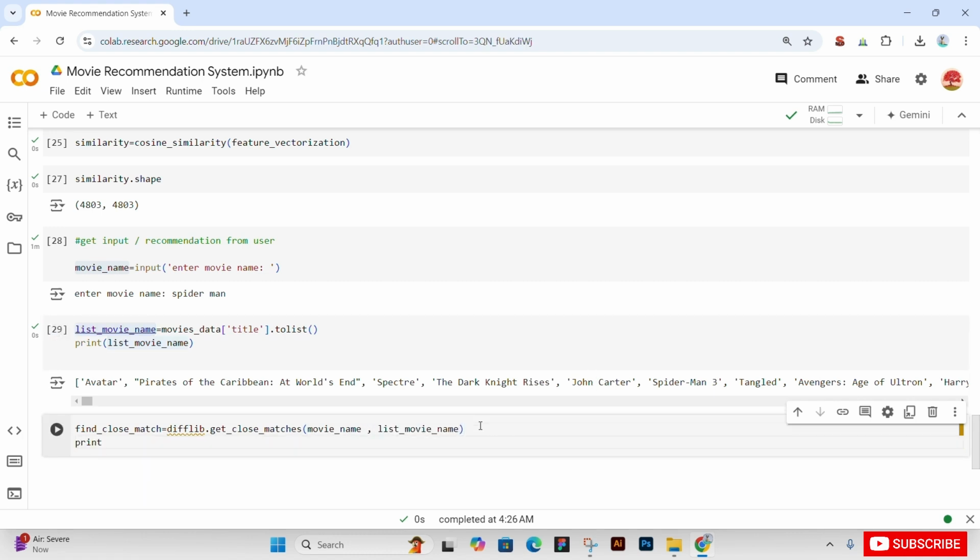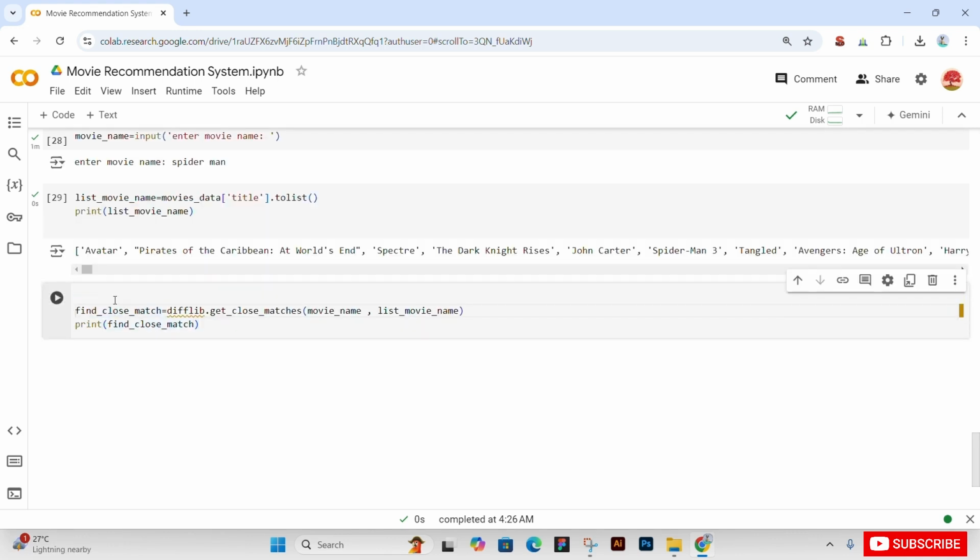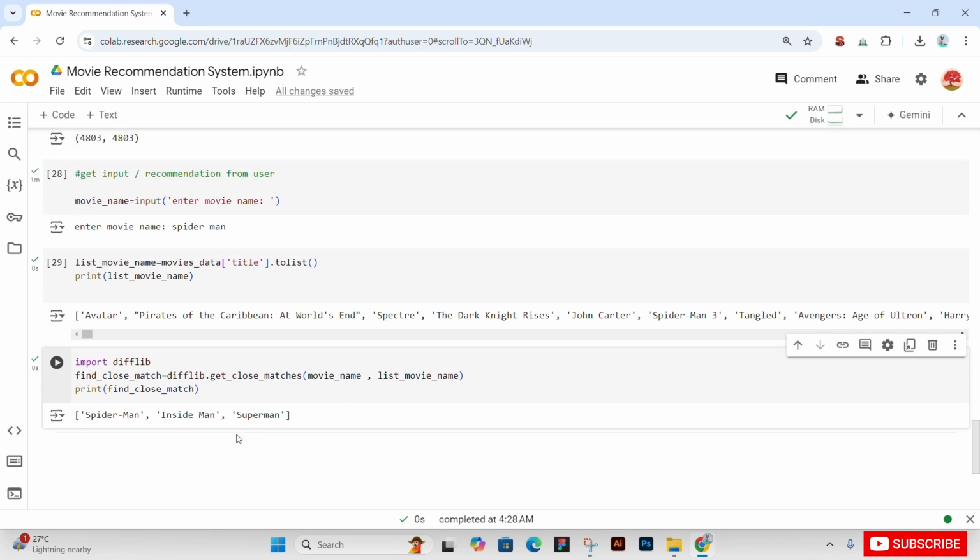So first we have to find close matches. First we have to import our difflib library. This difflib library will help us to find close matches according to our movie in our movie list. So Spider-Man is our input movie. Inside Man is closely related to Spider-Man, and Superman is also an action movie. So these are the movies that are closely related to each other.